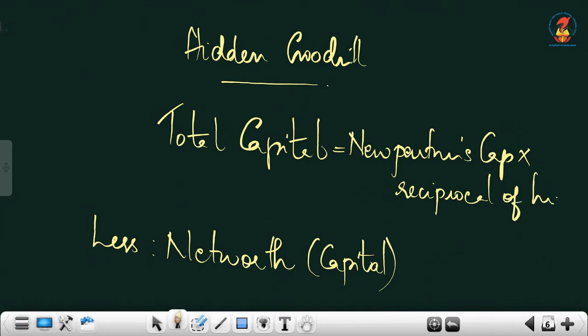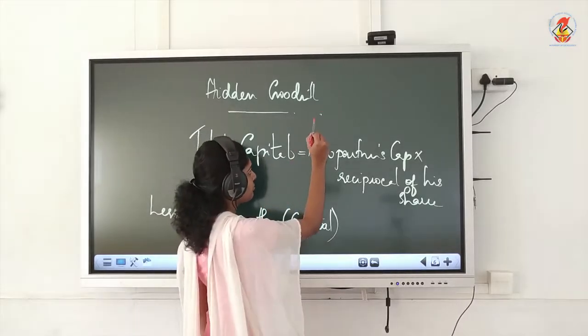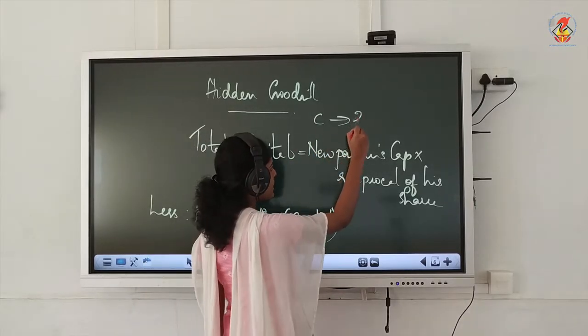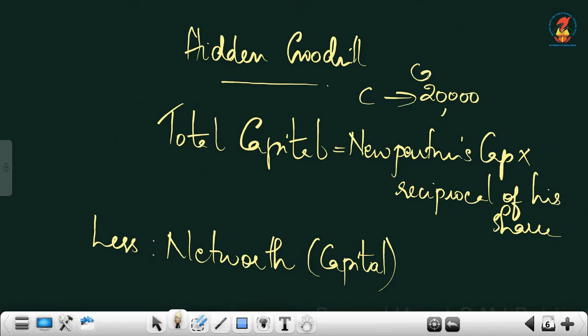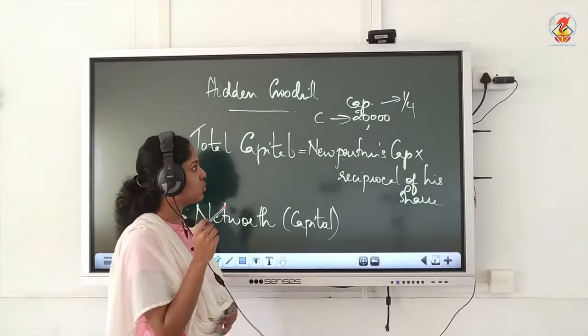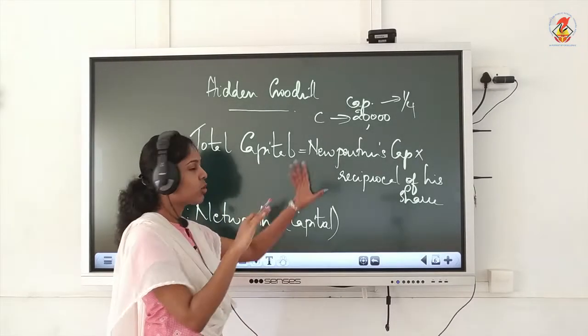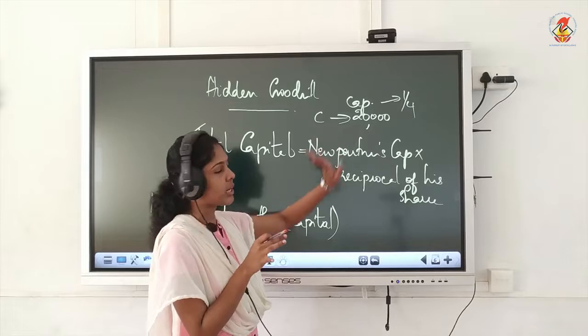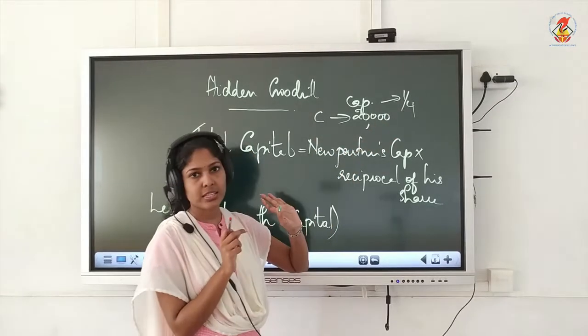Again, no need to learn this formula by heart. This is simple logic. Suppose C is your new partner. He brought 20,000 as capital and his share is given 1/4. If this is the information given to you, what will be total capital? You leave all these formulas. What will be total capital if these two figures are there?